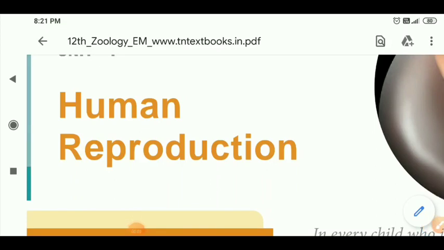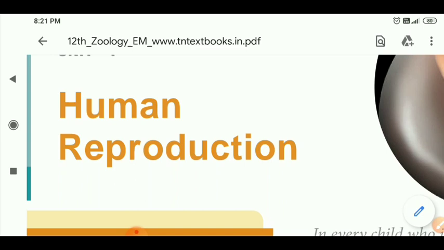This is the biozoology class. Now we have to discuss unit 2. The name of the lesson is human reproduction. It is the process needed for the reproductive organs to produce young ones. So what is the female reproductive organ? The female reproductive organ is the ovary. So what is the male reproductive organ?